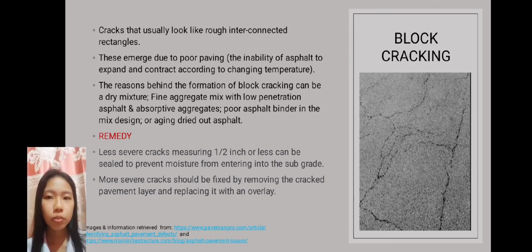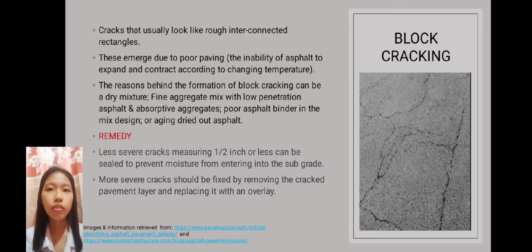They emerge due to poor paving or the inability of asphalt to expand and contract according to changing temperature. The reasons behind the formation of block cracking can be because of a dry mixture, which is composed of fine aggregate mix with low penetration asphalt and absorptive aggregates, and poor asphalt binder in the mix design or aging dried out asphalt. Remedies for block cracking can be divided into two.